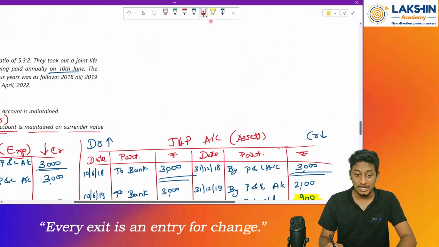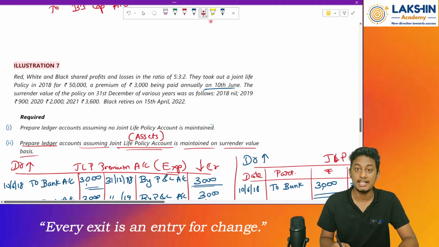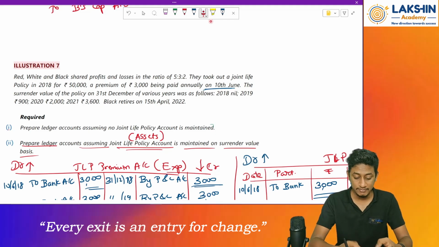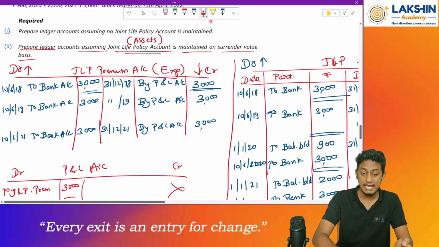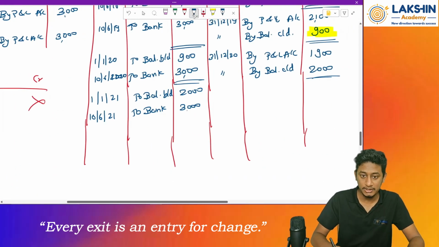But what is the surrender value? What is the surrender value for the fourth year? It is rupees 3600. Therefore, the difference amount, 5000 minus 3600, will go to my P&L account. Clear? So 1400 will be the P&L item.